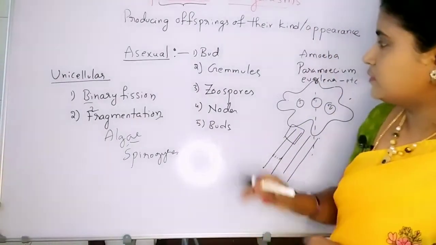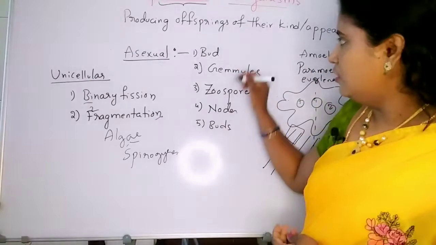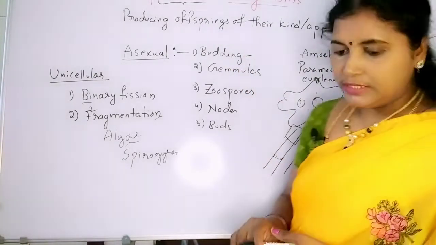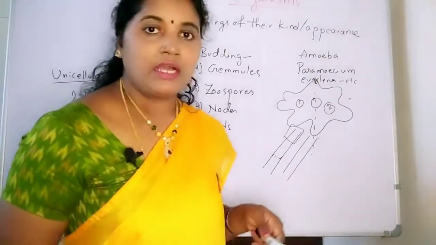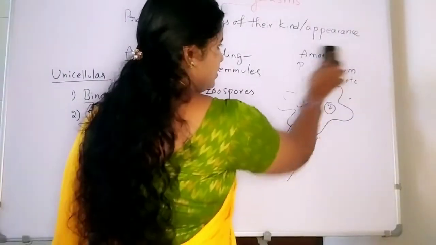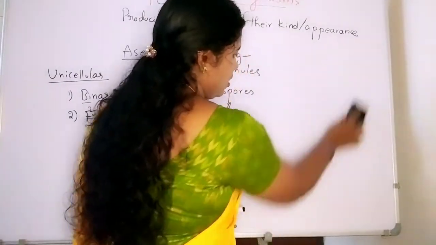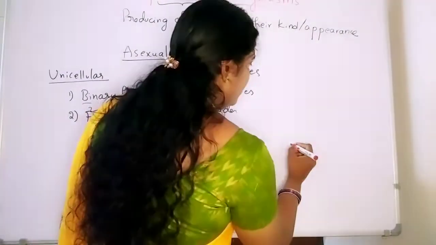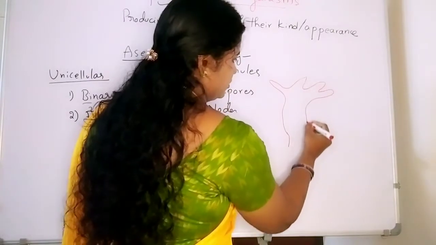Now we'll see asexual reproduction in different types of multicellular organisms. First the budding process. For budding we have to talk about hydra. Even in the hydra body it shows small bud formation. For example, a hydra has a cylindrical body structure.